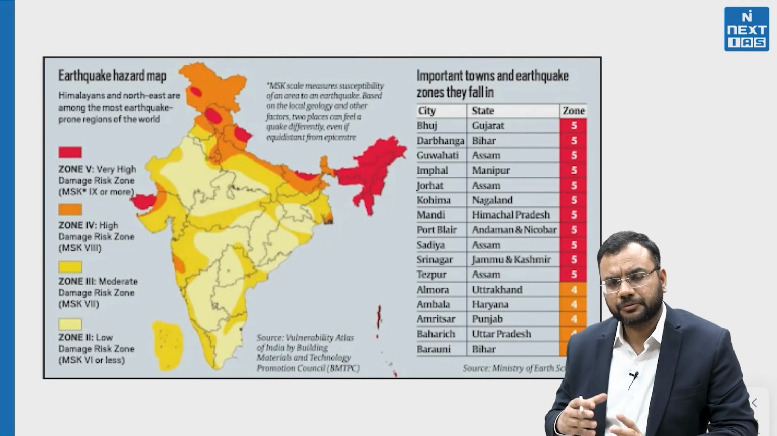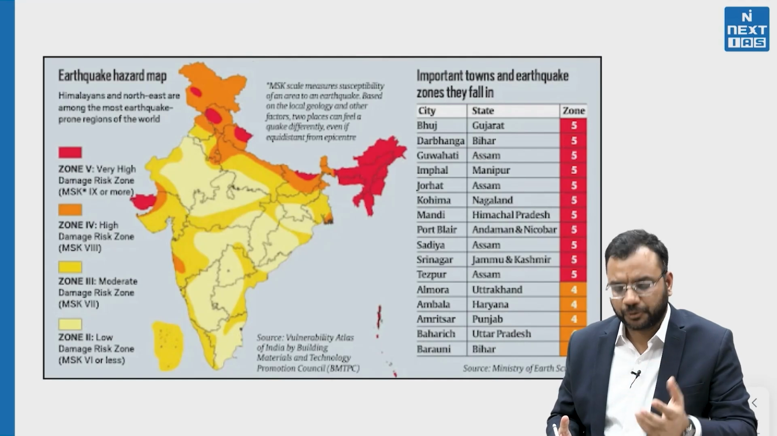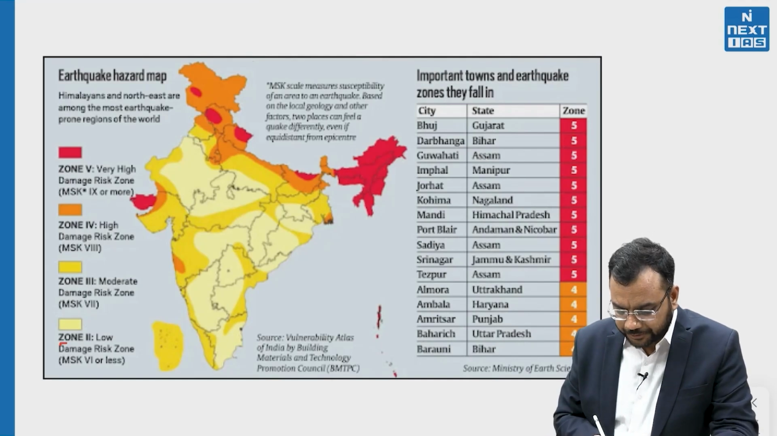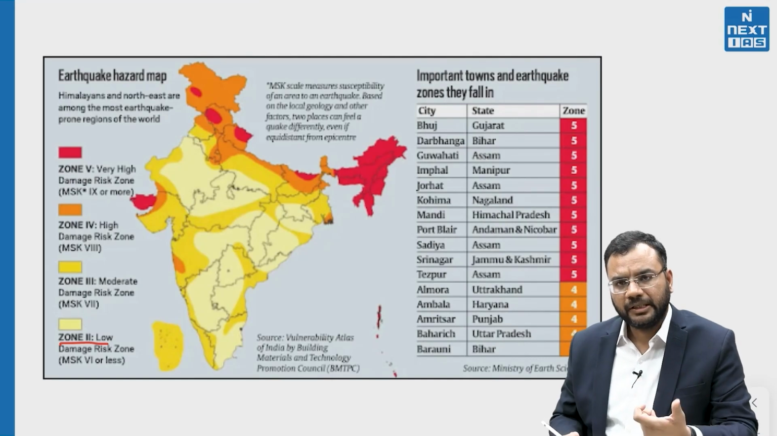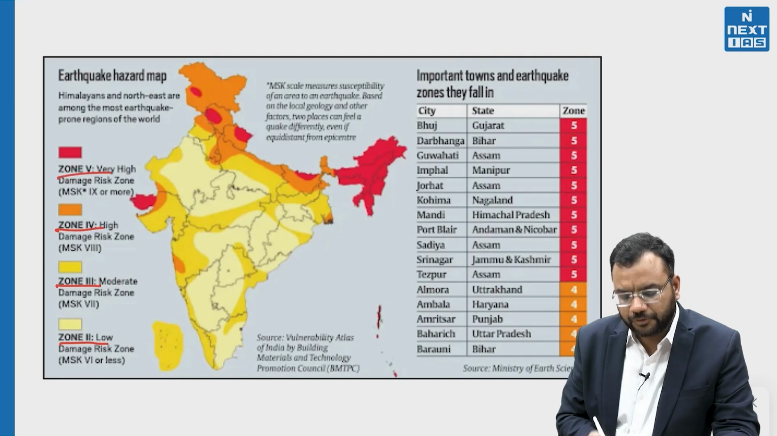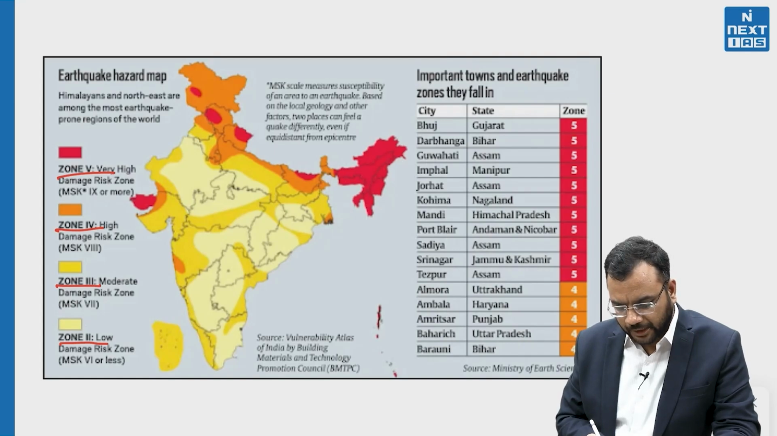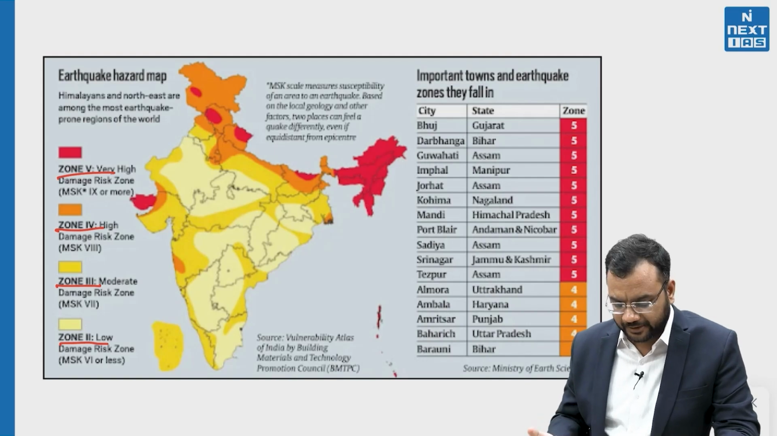Then let us, through India's map, understand the various zoning that has been done and which region lies in which zone. It starts with zone 2. There is no zone 1 in our current classification. Then zone 3, zone 4, zone 5. Zone 2 is a low damage risk zone, zone 3 is a moderate damage risk zone, zone 4 is a high damage risk zone, and zone 5 is a very high damage risk zone.